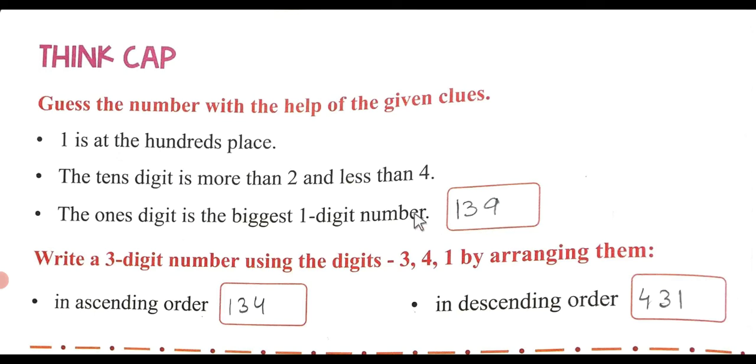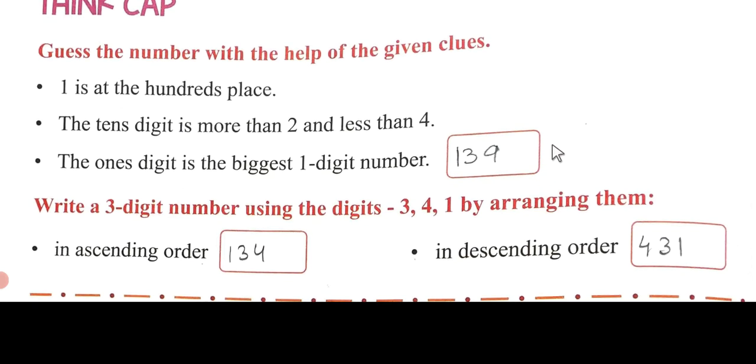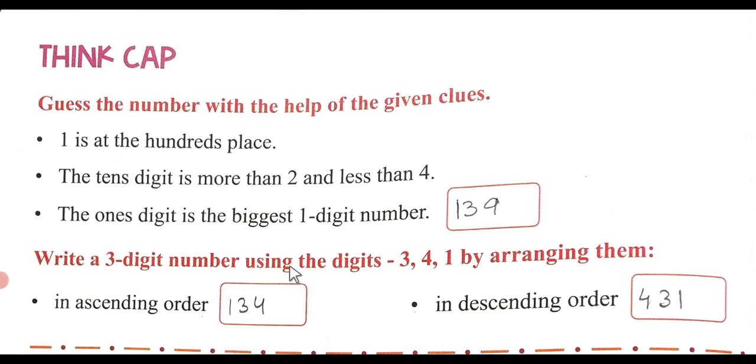So the answer is 139. Write the 3-digit number using the digits 3, 4, 1 by arranging them in ascending order. Ascending order means increasing order, from the smallest to the bigger number. Smallest to the bigger number is called ascending order.